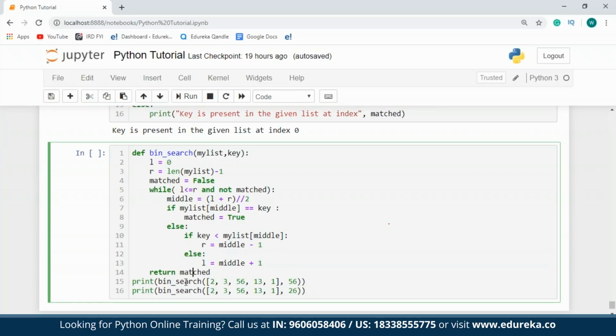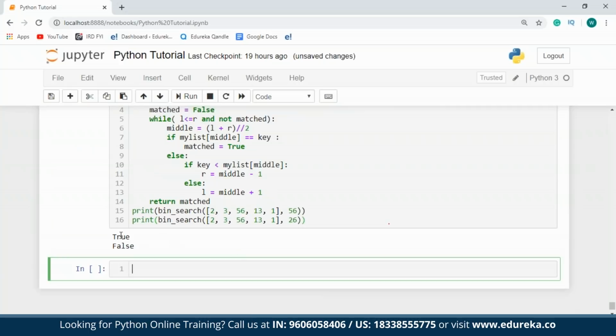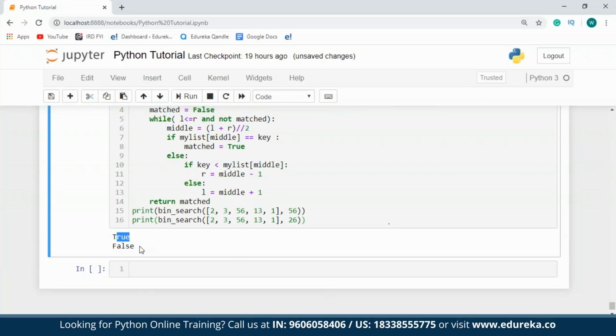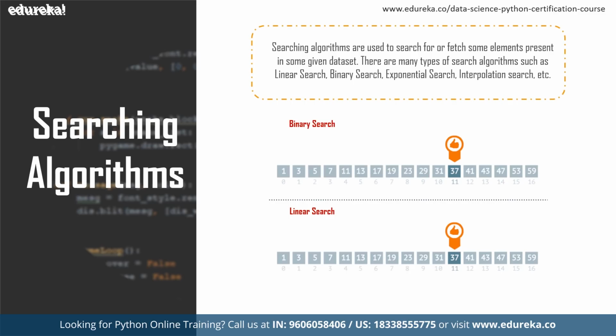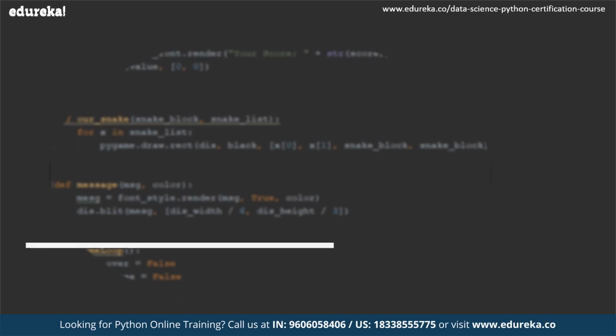So in this problem, I've taken 2 examples. In the first case, I've taken an element that is present in my list, and in the second, I've taken an element that is not present in my list. As you can see over here, for the first case, I have true, and for the second case, I have false. I hope you guys have understood this.